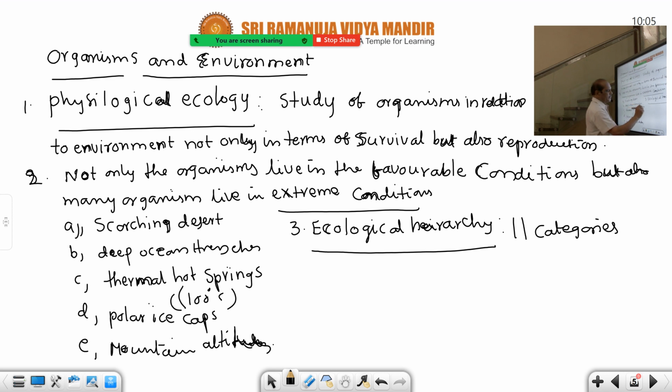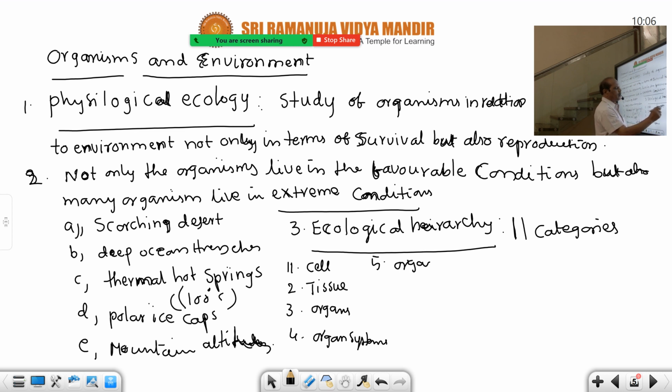What are they? Cell. Cells grouped into tissue, the second category. Third, tissues grouped into organs. Fourth category, organs grouped into organ systems. Organ systems grouped into organisms. Up to organisms, no discussion is given on that page, the fifth page in ecology.